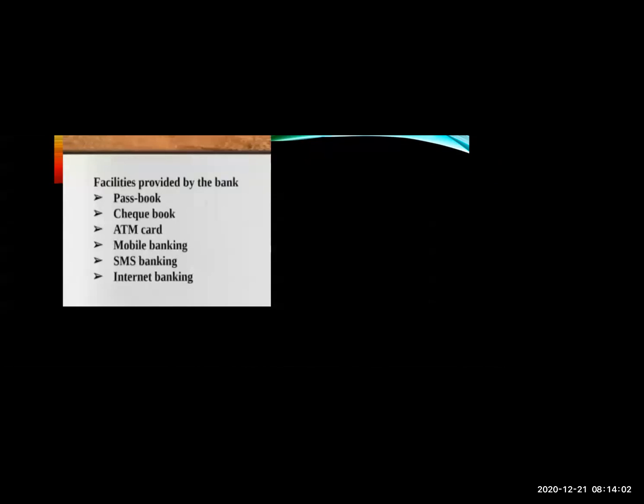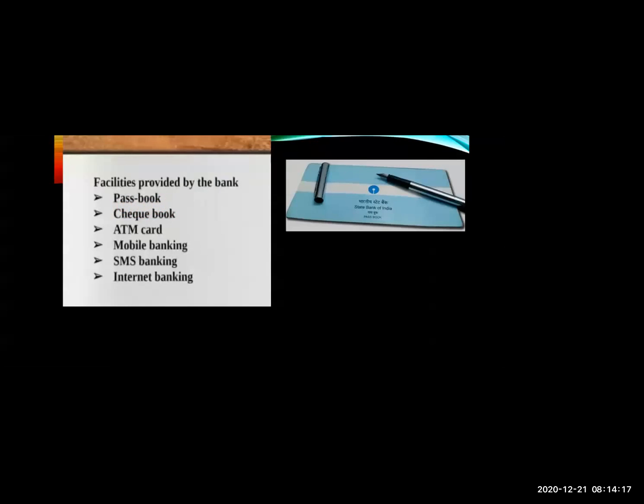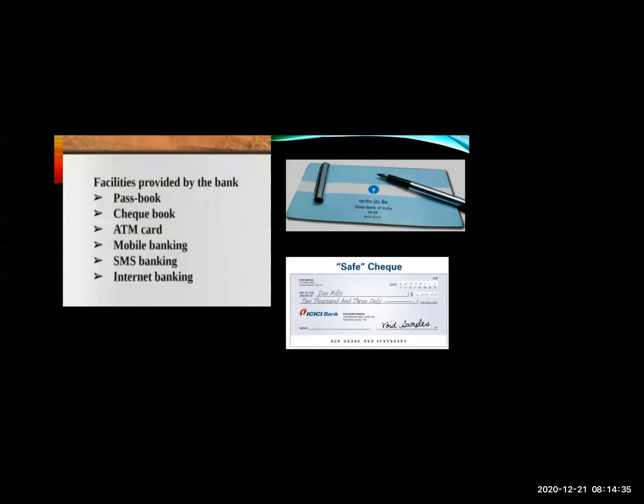Now some facilities are provided by the bank also. When you open your bank account in a bank, the bank provides you some facilities. What are the facilities? See, the bank provides you with the passbook. See, this is the picture of a passbook. At your home also you can ask your parents to show the passbook, so you can hold it in your hand and see how the passbook looks. Okay. Then second is the checkbook. Your parents must have this also. Okay, the picture of the checkbook is like this.